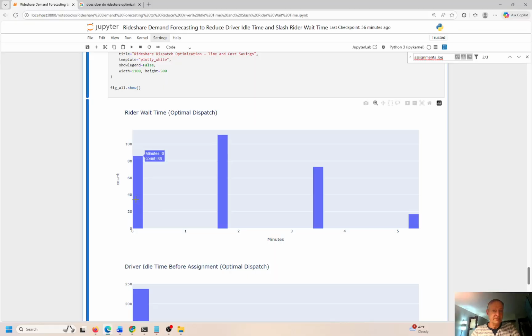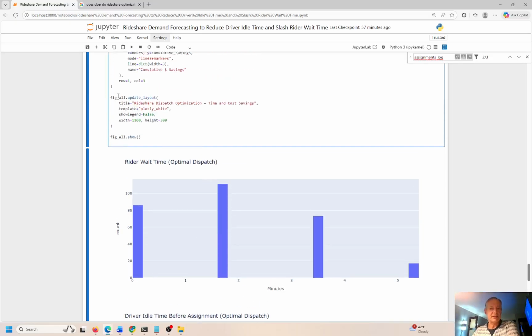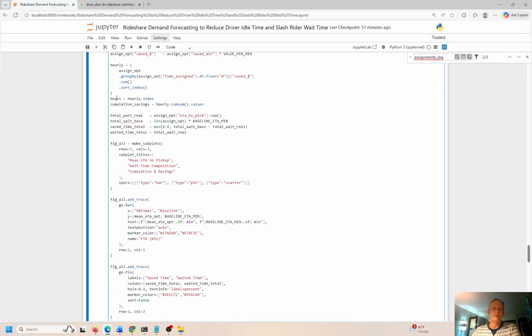Okay, so I see minutes, 0 minutes, so less than a minute. So the car and the driver are pretty close. We see 86 here. Between 1 and 2 minutes, 111. Between 3 and 4 minutes of wait time, there's 73 people waiting, and more than 5 minutes, 17 people waiting, right? So this is the optimized dispatch. I'll show you in a minute what non-optimized would look like.